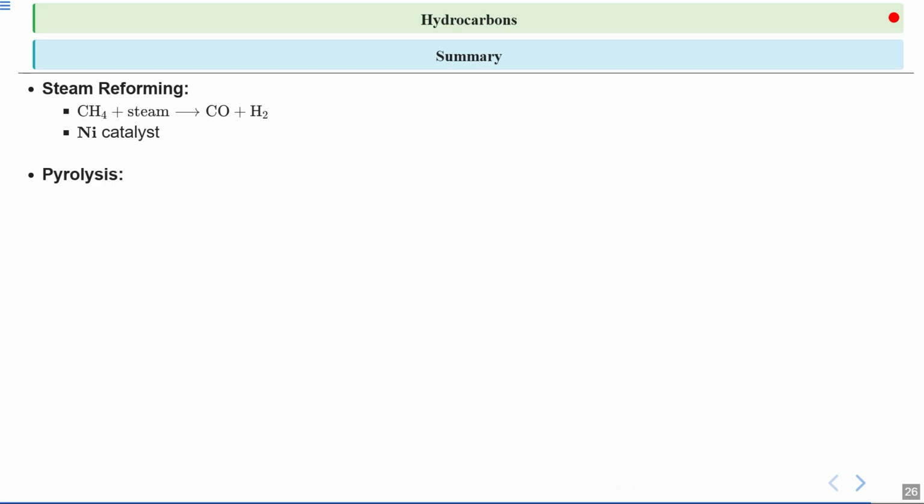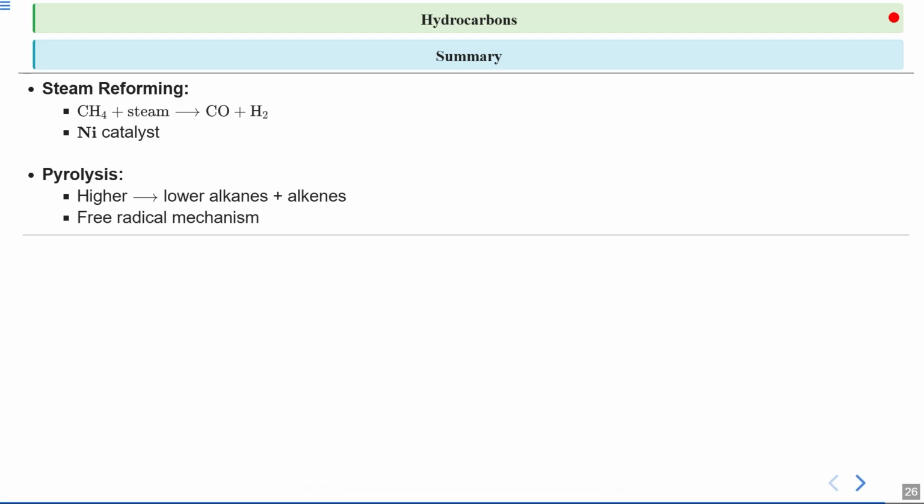Lastly, we talked about pyrolysis. Basically, pyrolysis means breaking a larger hydrocarbon into smaller ones. How do we do it? We simply heat our longer chain hydrocarbon, and we get a mixture of lower alkanes. This process is not that useful because it gives us a mixture of alkanes that are very difficult to separate, and this reaction goes through the free radical mechanism.